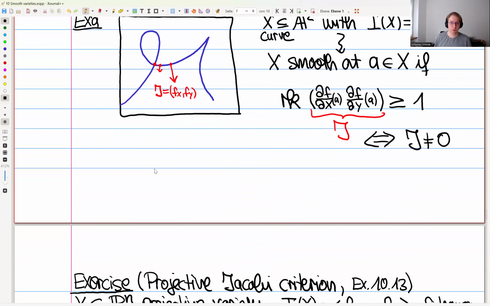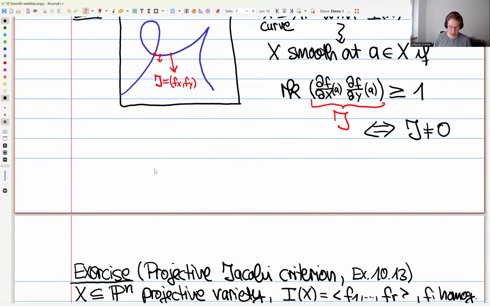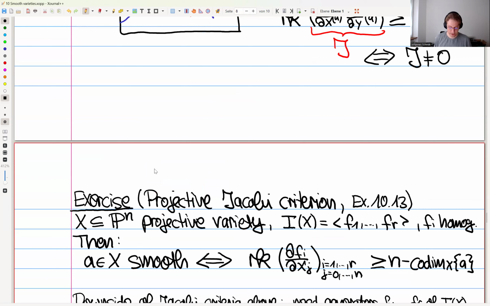Now we have a criterion for checking things for an affine variety X. Sometimes it's useful to also have a criterion for a projective variety. Of course, you can always do this trick of covering the projective variety with affine patches and checking that each patch is smooth. But, as is very often the case, there's actually a nice formulation in terms of homogeneous functions.